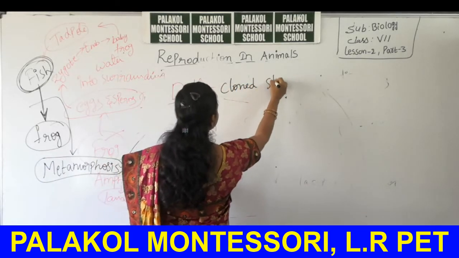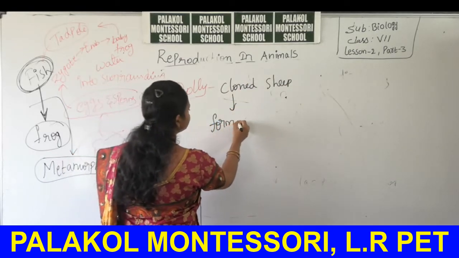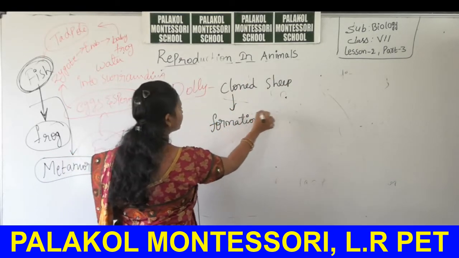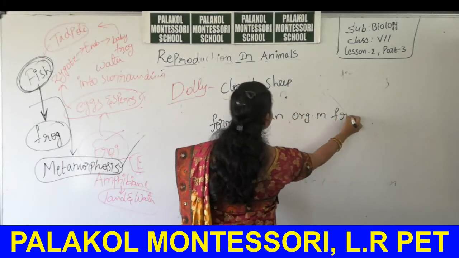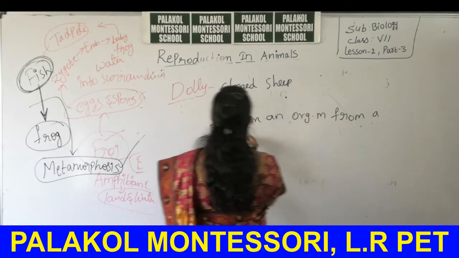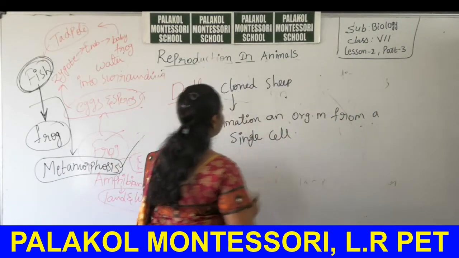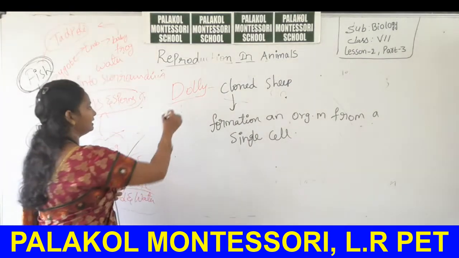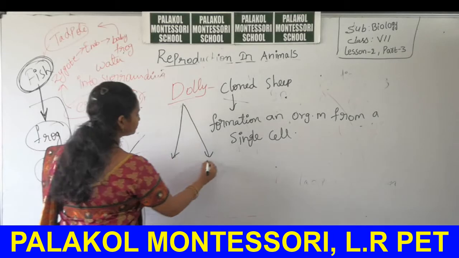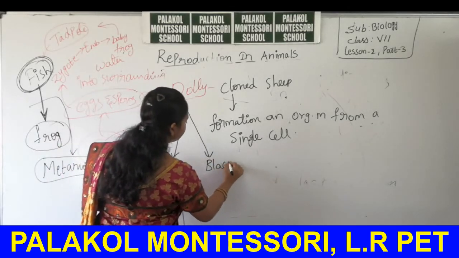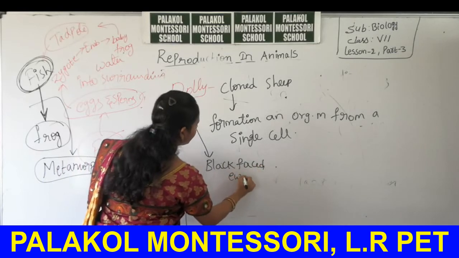Cloning means formation of an organism from a single cell is called as cloning. So in this case there are two sheeps, okay, black faced ewe and fin dorsate sheep.